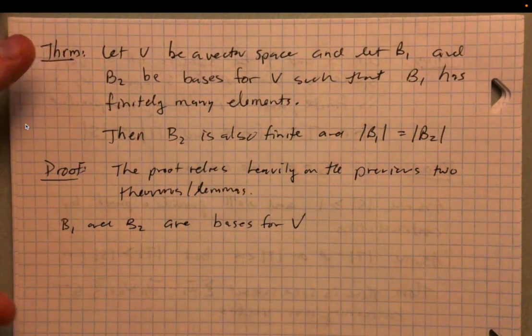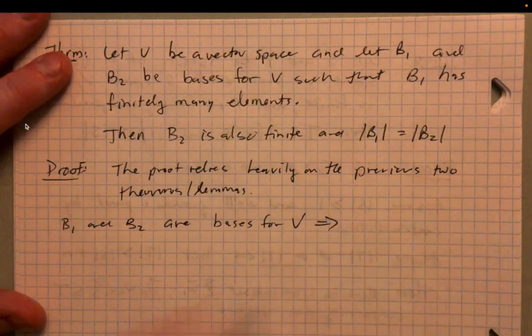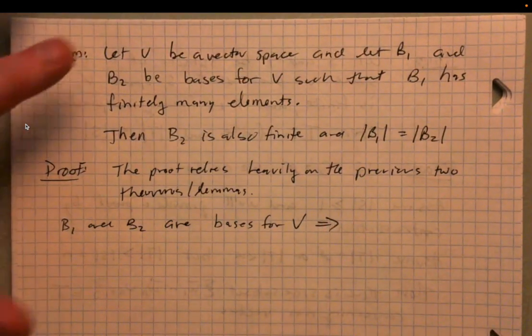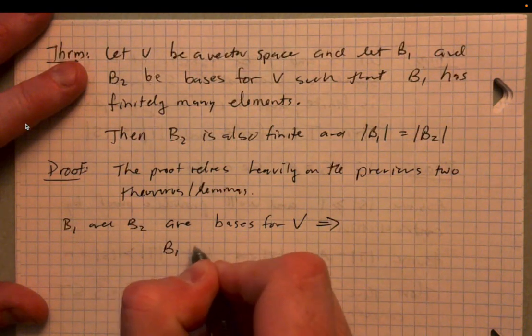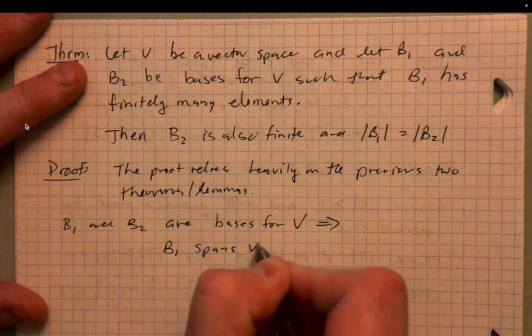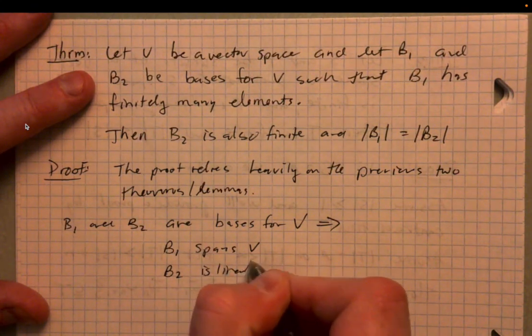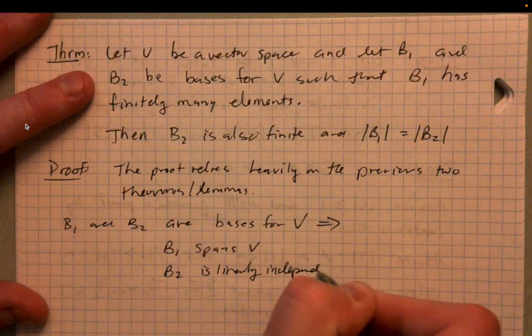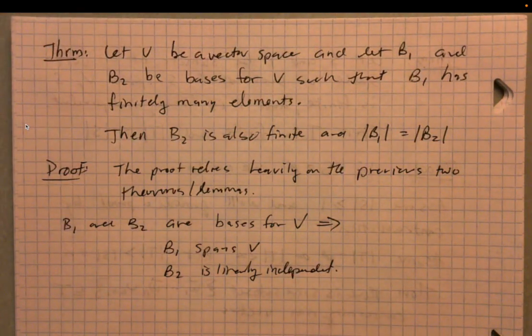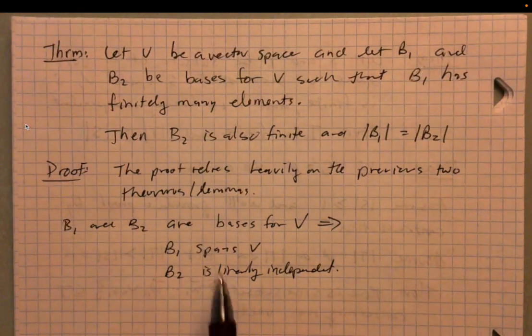Okay. Well, that implies a lot of things about B1 and B2, but in particular, one of the things it implies is that B1 spans V, and B2 is linearly independent. Any basis is going to be a spanning set, and it's also going to be linearly independent. We're just choosing to call out these two properties right here because we're going to set up an argument. So if B1 is a basis for V, it spans V. If B2 is a basis for V, then B2 must be linearly independent. Okay, so then the previous theorem